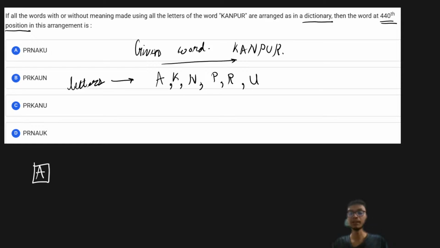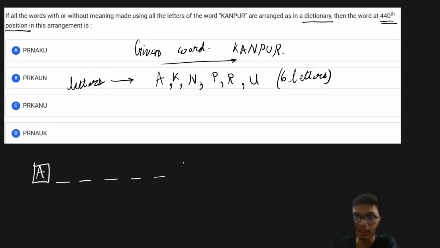If I fix the first letter of the word as A, there are 6 letters in total, and in the remaining 5 positions I have freedom, so I can permute all the 5 letters in these 5 positions as 5 factorial. So if A is the first letter, the number of words is 5 factorial.